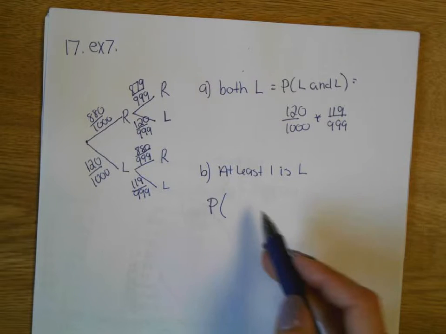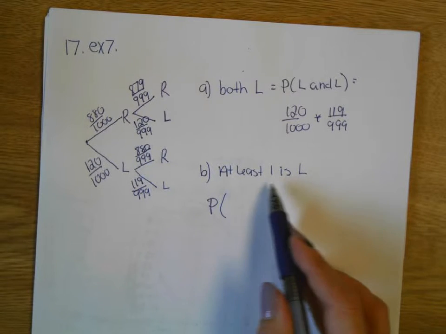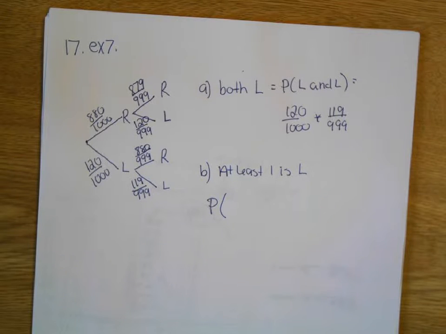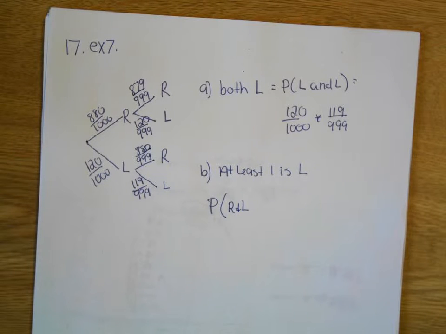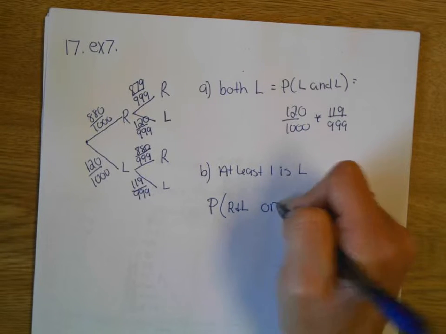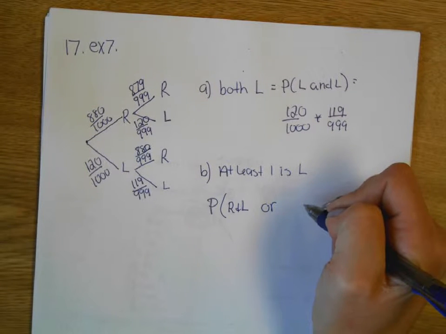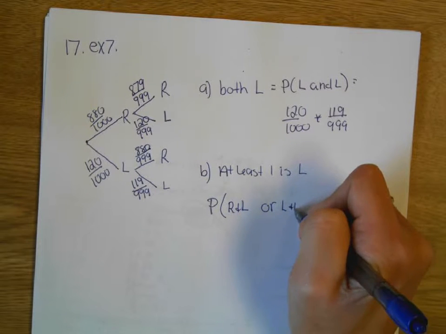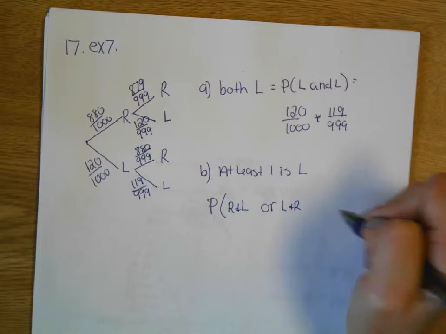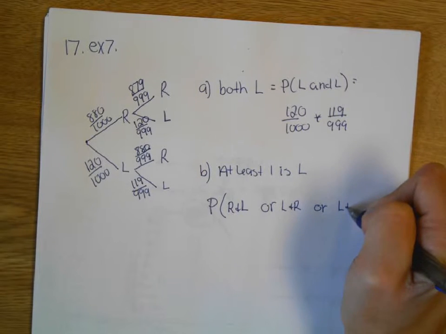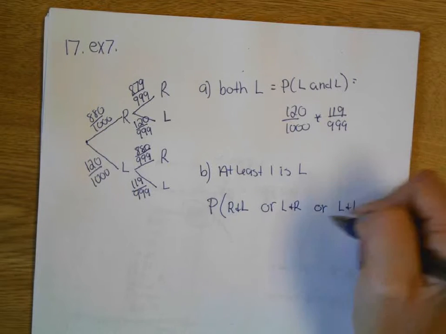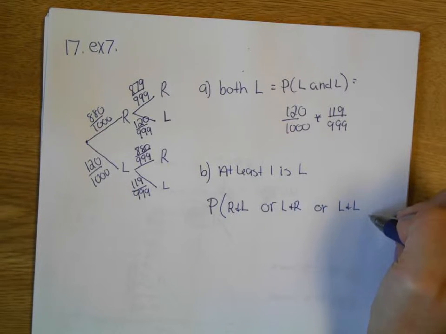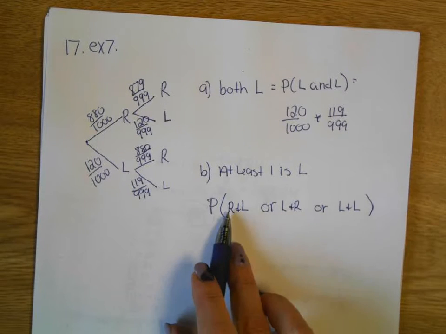Think about what outcomes am I looking for if at least one person is left-handed. Give me a situation. A right-handed person and a left-handed person. Is that the only situation? No. What else? Left and right. Is that the only two situations? No. Or L and L. Are those the only three situations where at least one of them is left-handed?